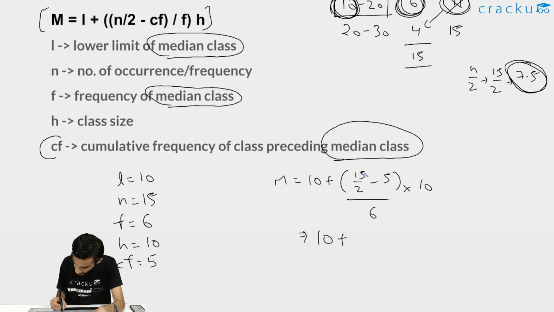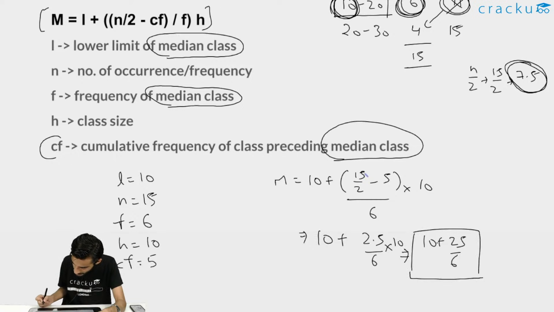So 15 by 2 is 7.5. 7.5 minus 5 is 2.5. So 2.5 divided by 6 into 10 is 25 by 6. So the median is 10 plus 25 by 6. This is just the calculation that you can do after this. The median will not be an integer; it will come in fraction. But what is more important is to know how to calculate median when the data is grouped. I hope that should be clear.